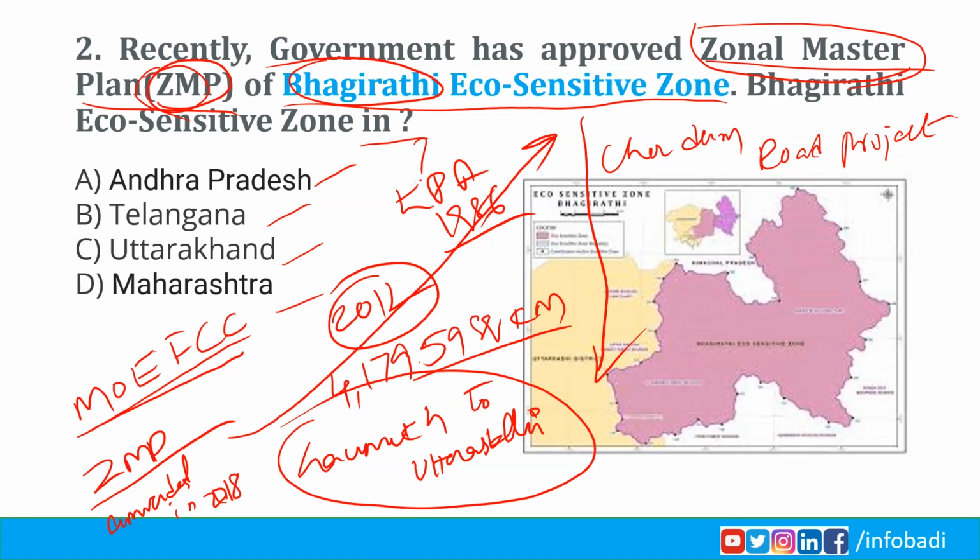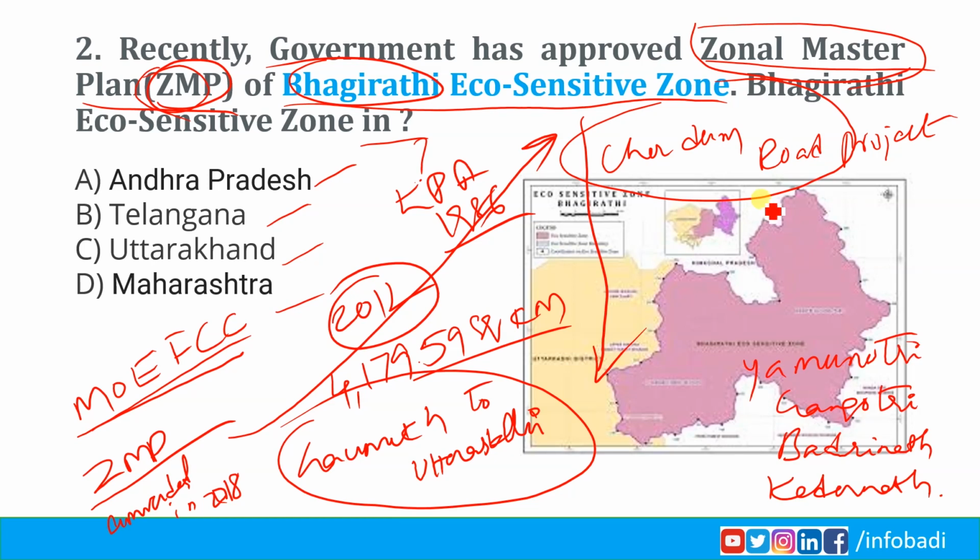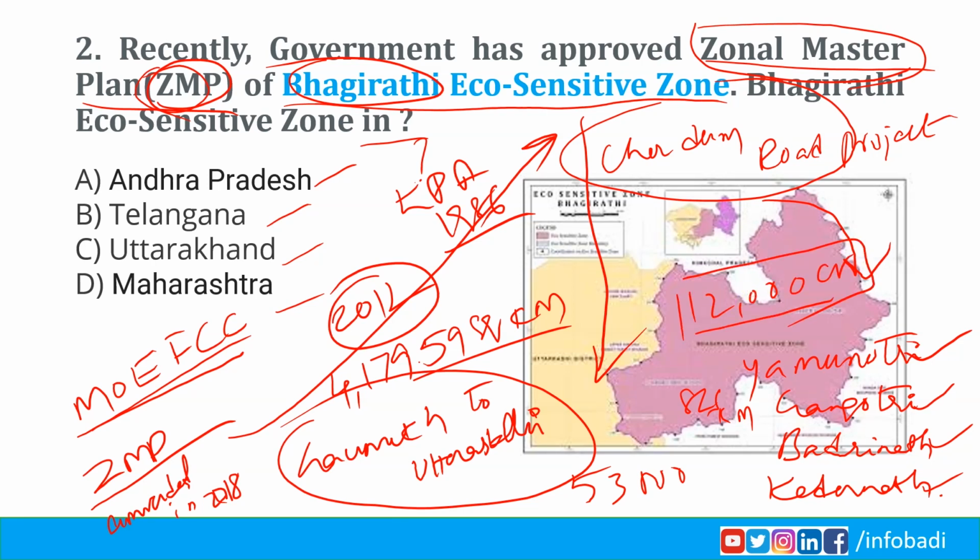What is the Char Dham Road Project? The Char Dham Road Project proposes to provide all-weather connectivity to Yamunotri, Gangotri, Badrinath and Kedarnath and has 53 projects of 826 kilometers length involving an investment of rupees 12,000 crore. So, the Bhagirathi Eco-Sensitive Zone is in Uttarakhand.